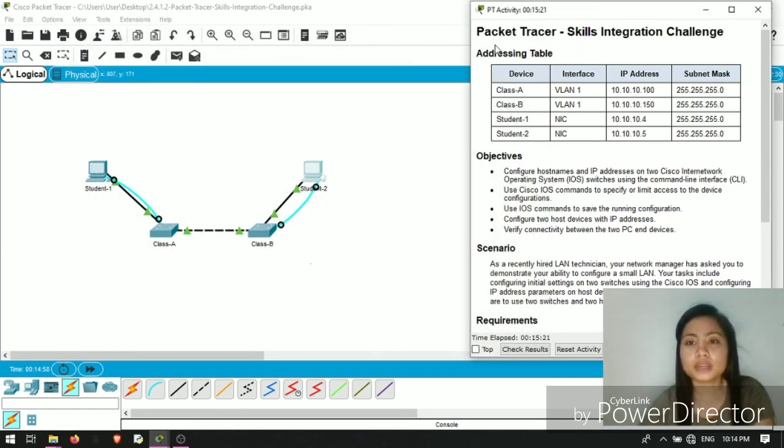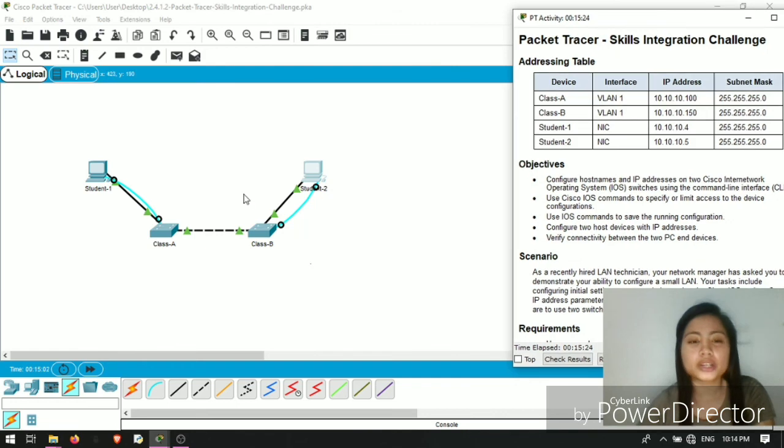So this is my packet tracer activity in chapter 2.